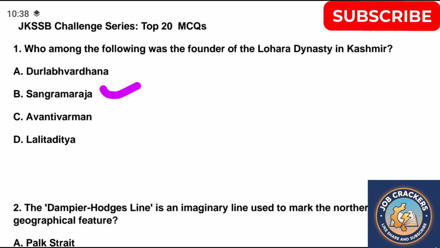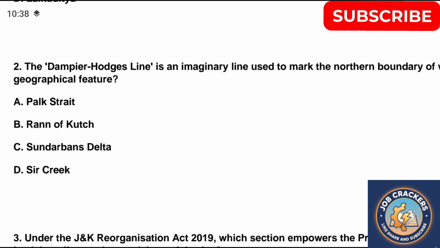Sangam Raja. Question second, the Radcliffe line is an imaginary line used to mark the northern boundary of which geographical feature? A. Park State, B. Rann of Kutch, C. Sundarban Delta, D. Sir Creek. Correct answer is option B.